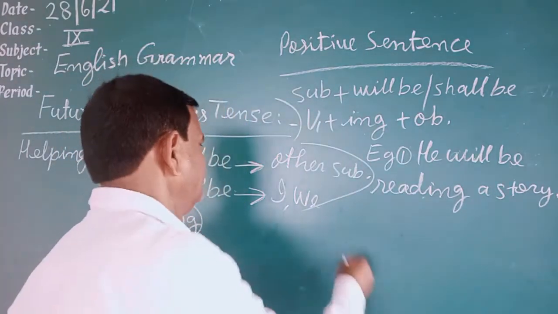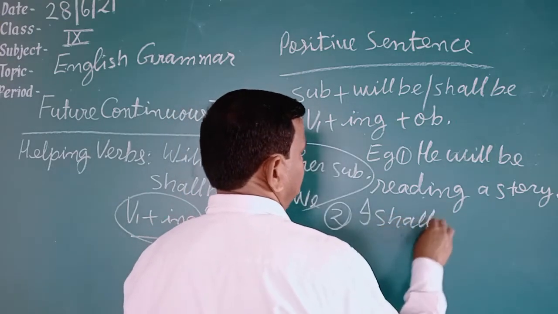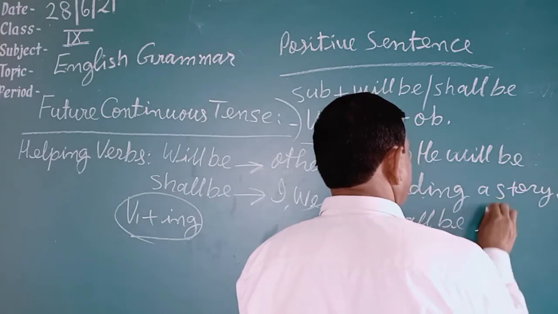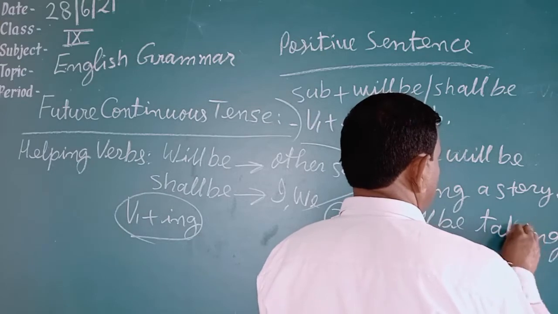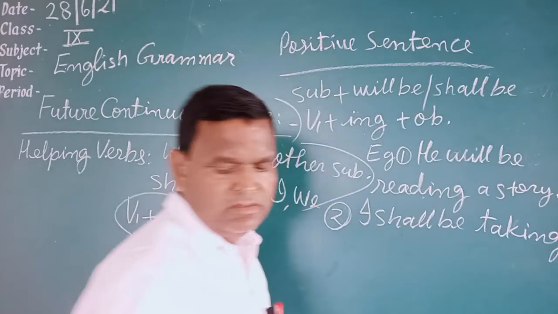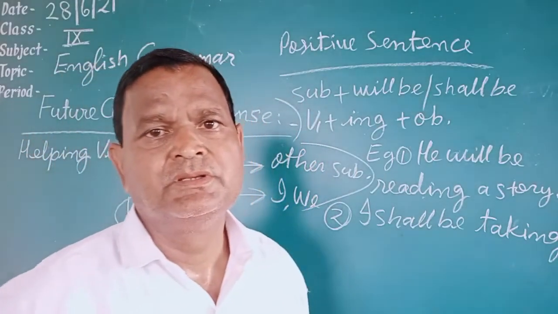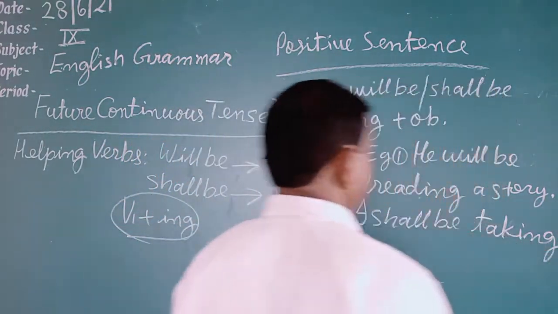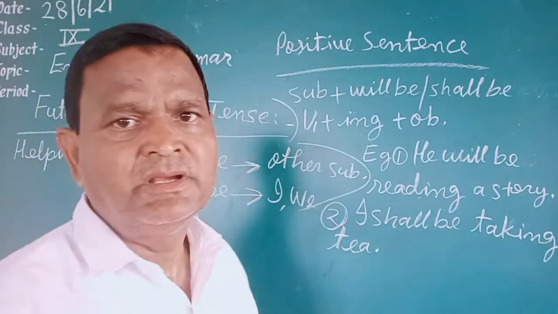Second example you can say, I shall be taking tea. I shall be taking tea. These examples are of future continuous tense. I shall be taking tea. This is an example of future continuous tense.